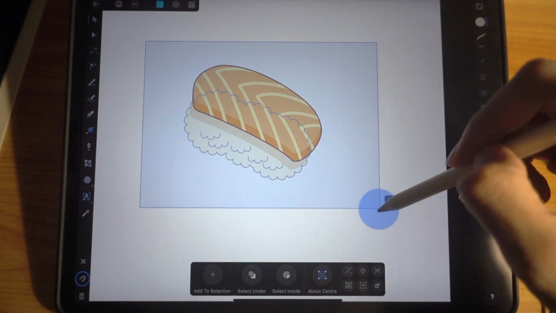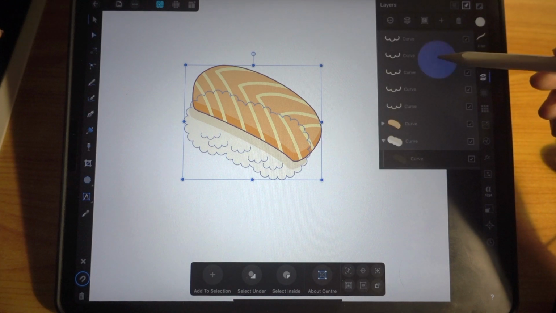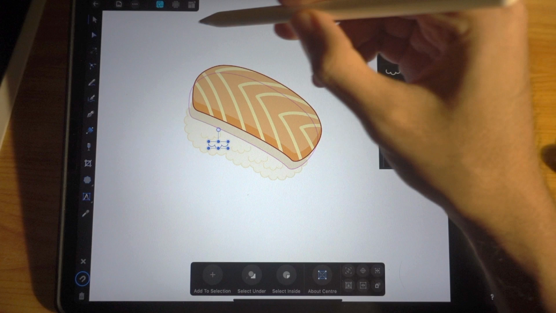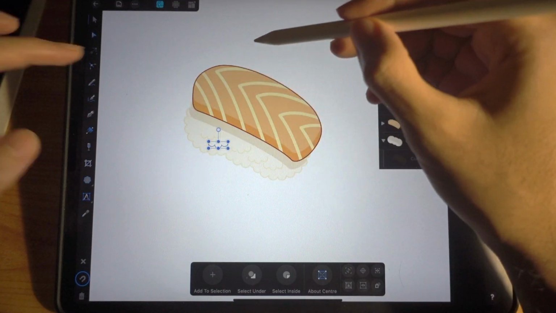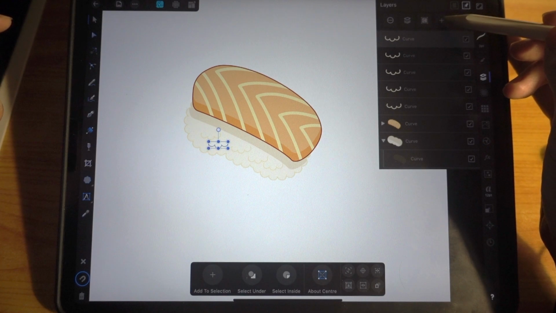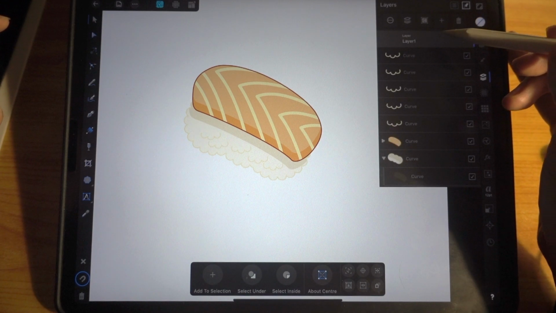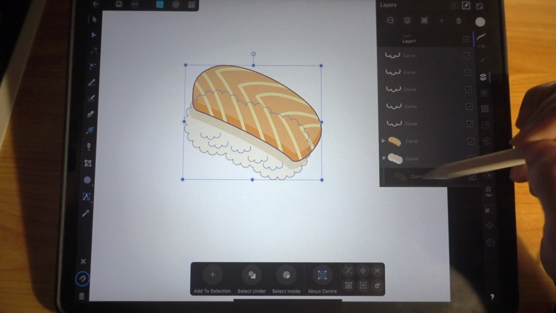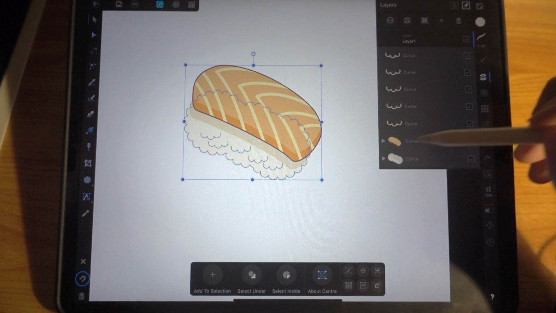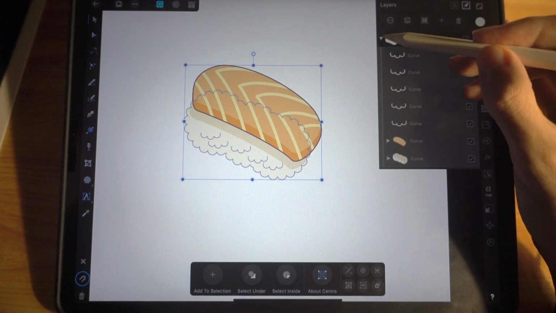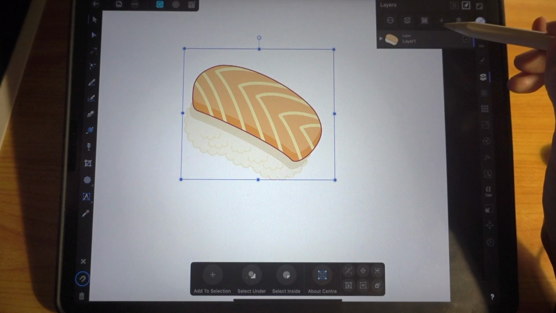It's cool, right? So let's have a look at your layers. Now we have all these. Let's say you want to put another outline, okay, for all of this. So let's have another layer, a vector layer, and we're going to select all of this. Okay, and drag, tap and drag into this layer 1. So we just have one layer.